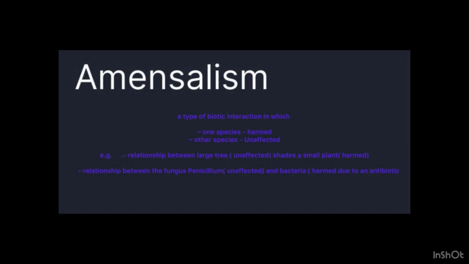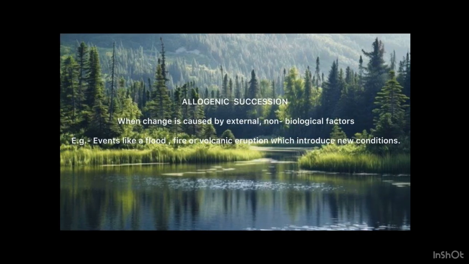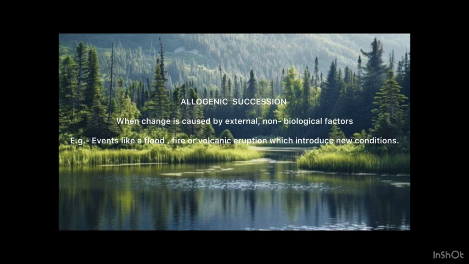So the next word is autogenic succession. It is when succession is brought about by the living inhabitants of that community itself. For example, development of forest from bare rocks. Next is allogenic succession. It is when a change is caused by external or non-biological factors. For example, events like flood, fire, or volcanic eruption can introduce new conditions for the generation of new species.